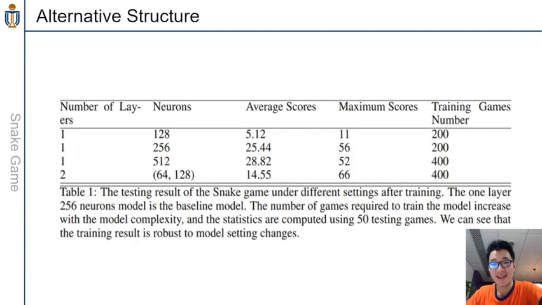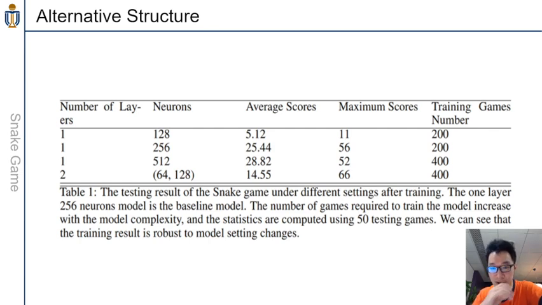Another exercise I did was to try to modify the basic settings. Here we try to adopt alternative structures to train the model. The second row here, one layer with 256 neurons, was our baseline model, which I used to train the snake game. I tried other different settings. For example, I reduced the number of neurons to 128, I doubled the number of neurons, and I also increased the number of layers to 2. I found that the results don't change too much.